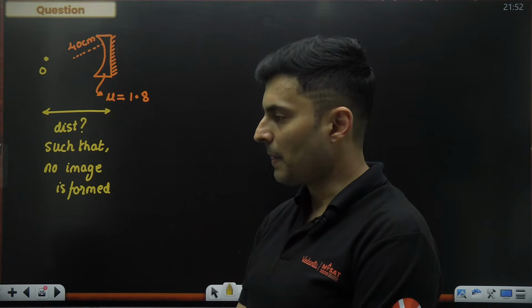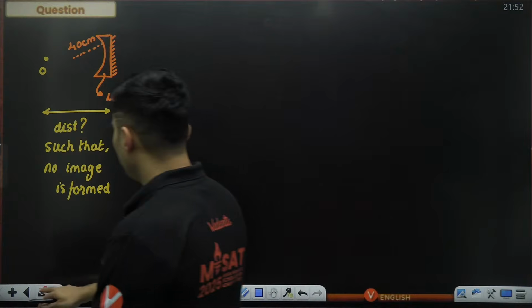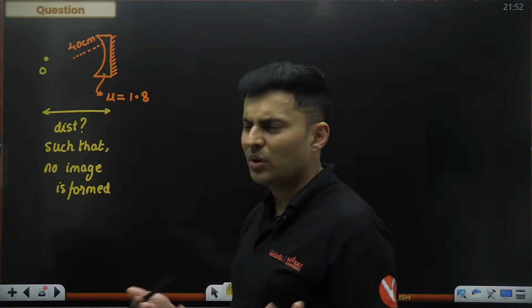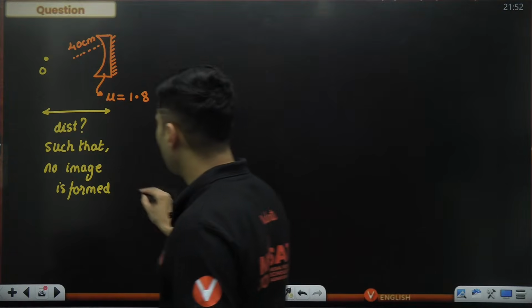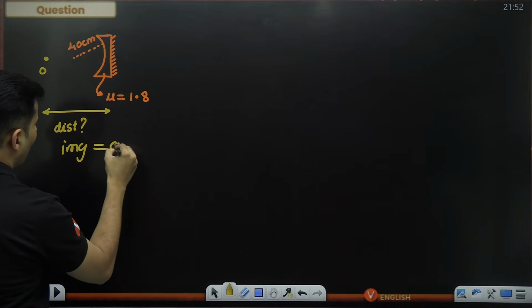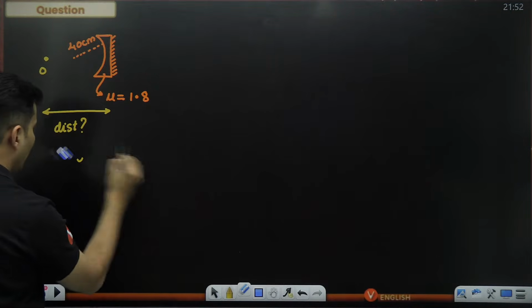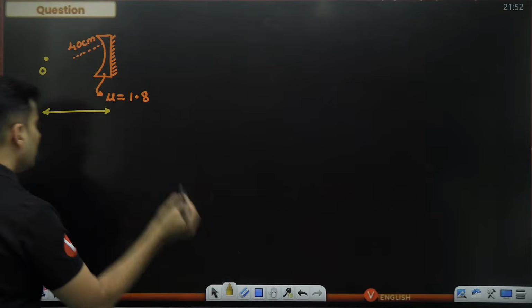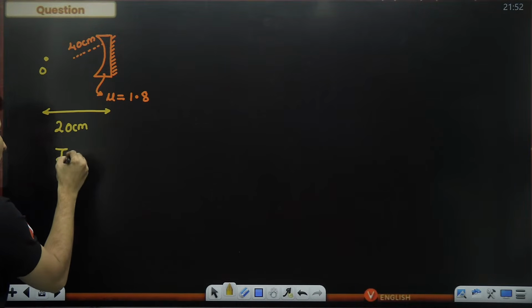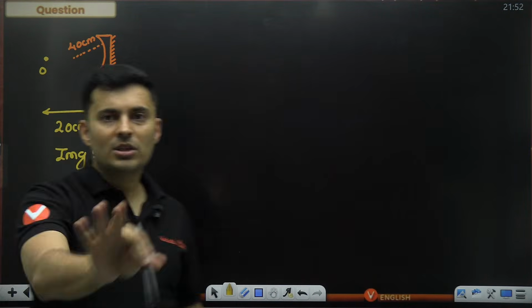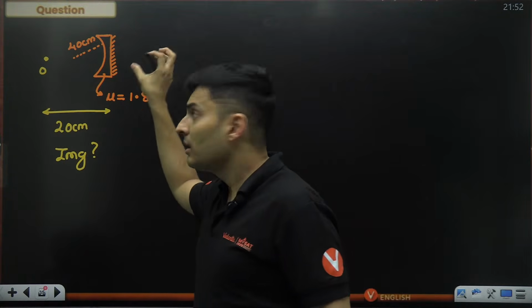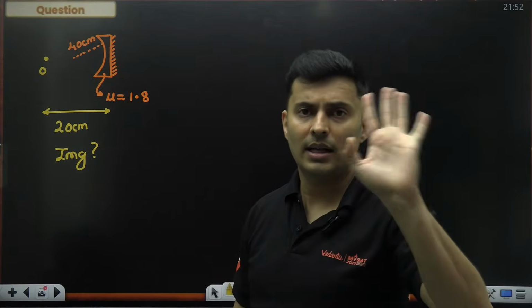That's the question. Okay, let's try this out. How do we do it? This kind of question, or images coinciding, that kind of question can also come. Find the distance such that the image coincides with the object. Or they can just tell you, listen, the object distance is only given, maybe it is given as 20 centimeters. Then they will ask you, where is the image formed? Any kind of question can come. Doesn't matter. All the models will always start by converting this into a single mirror as it is.